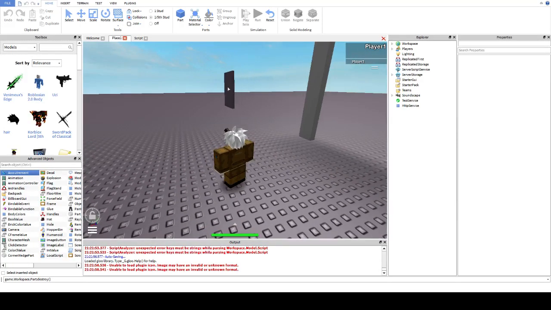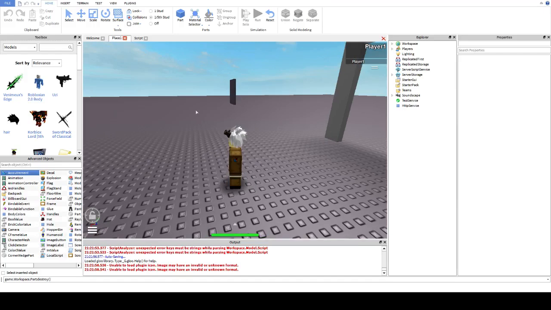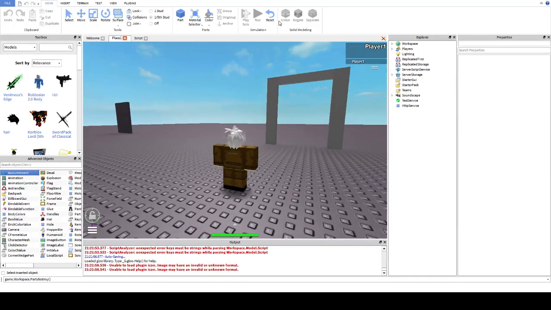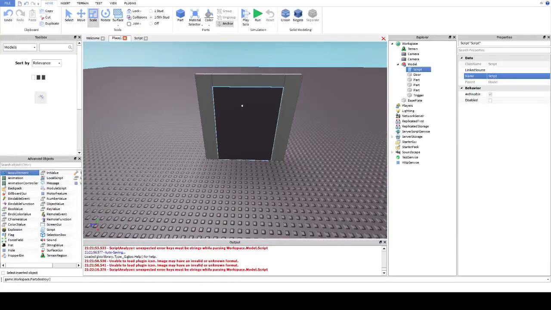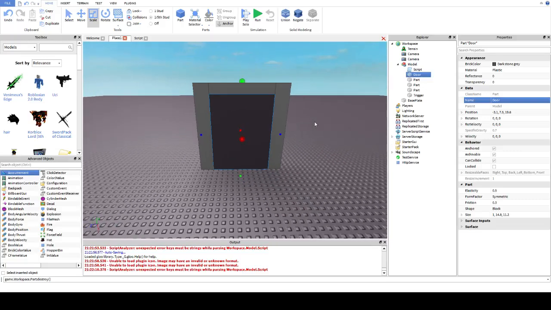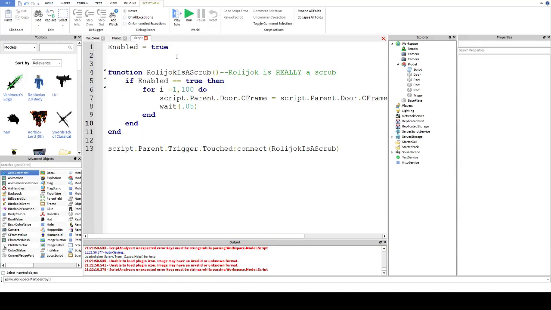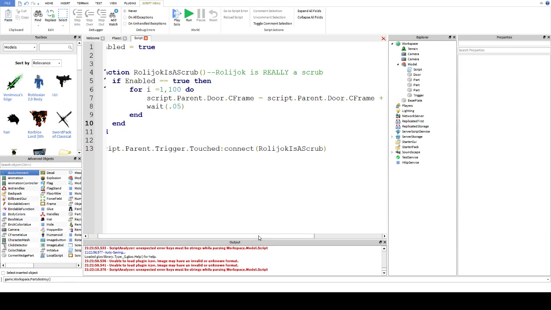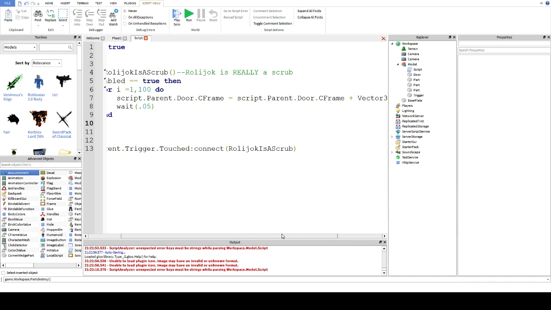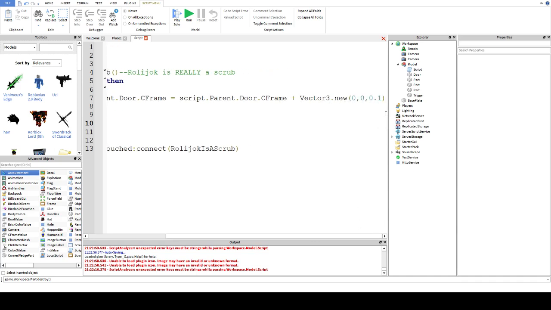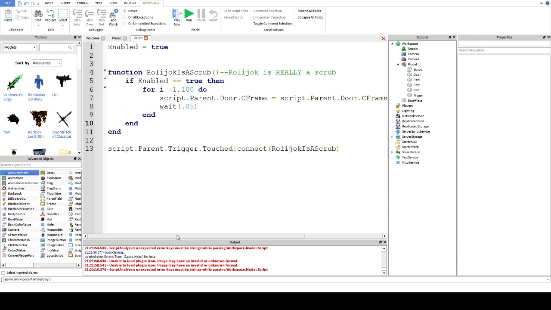I think there's still some adjustments to make. So firstly, how much you want it to move by. Well, let's see, the door is 11 blocks wide. So we want it to move by... Actually, that should be the right amount.